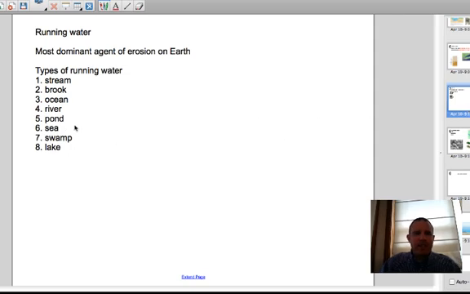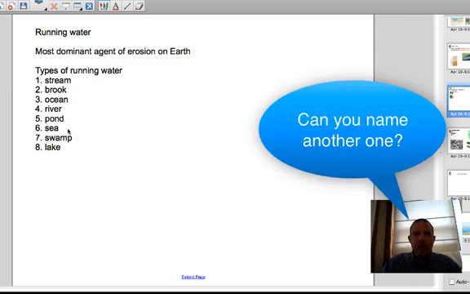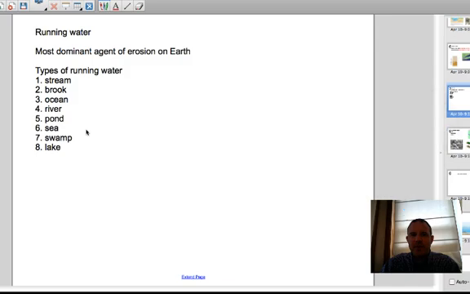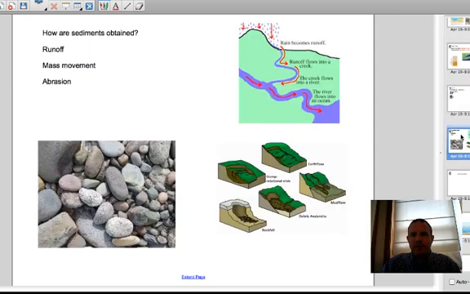So there are, and I've listed eight of them, main types of moving water. You might be able to come up with more than that. I've listed them here. I did not put pictures up. I figured it would make this slide a little too confusing, but a stream, a brook, an ocean, a river, a pond, a sea, a swamp, a lake, all different types of water. They're all moving and flowing, some of them faster than others, but we can tell that those are going to be agents of erosion. They're going to help to move the soil.